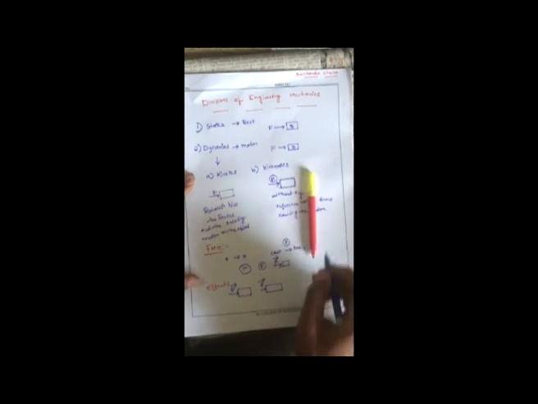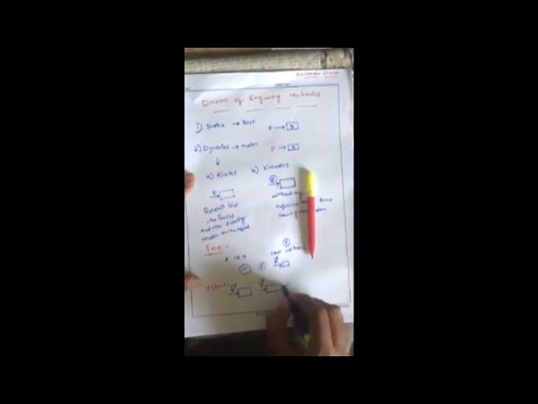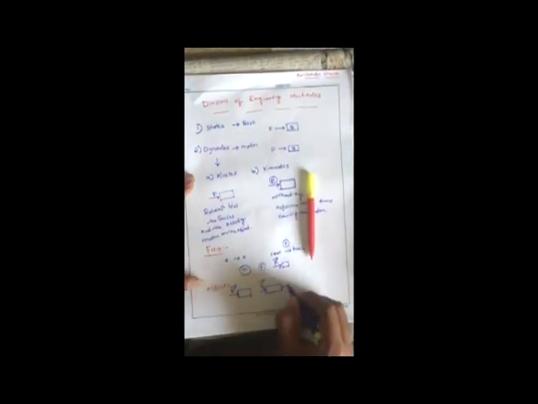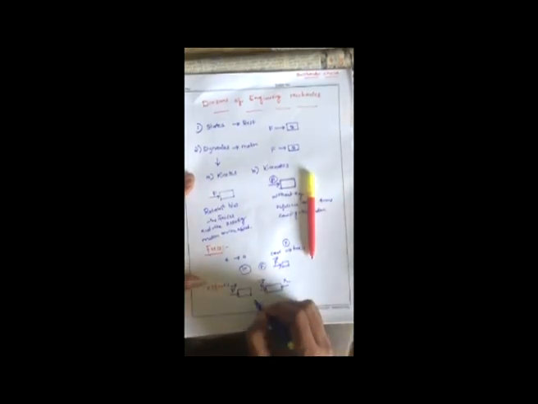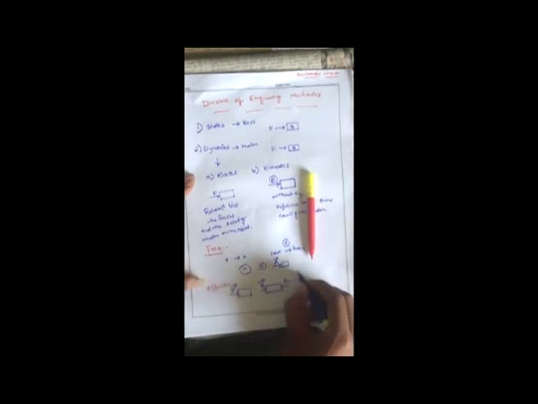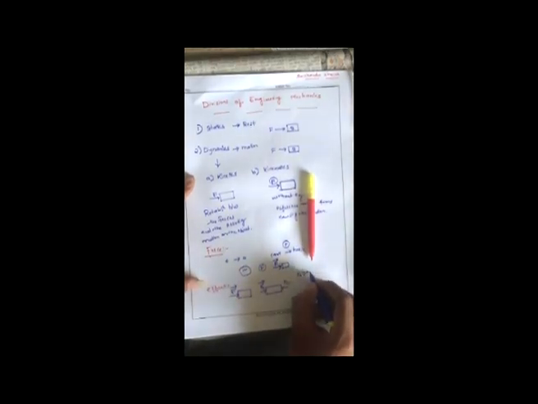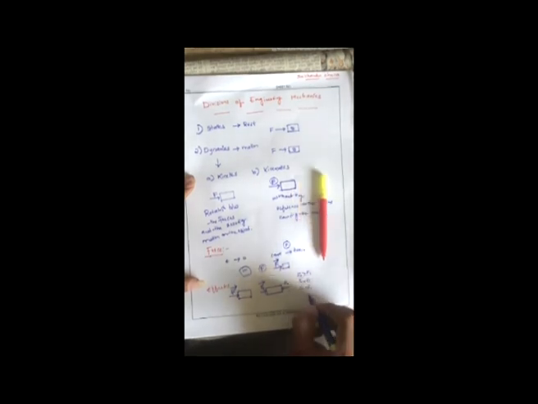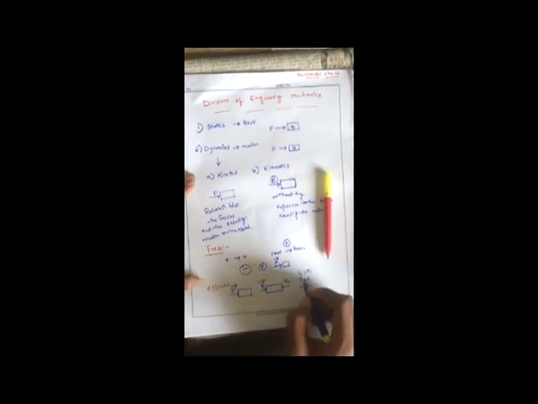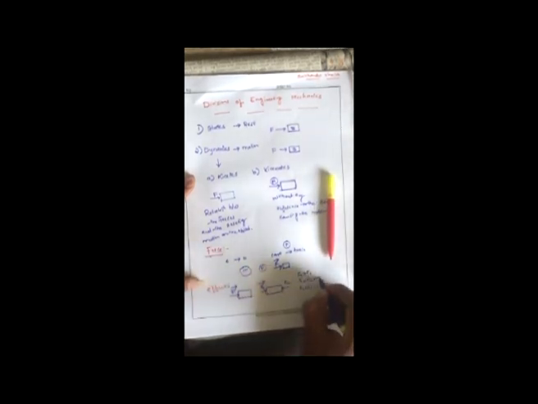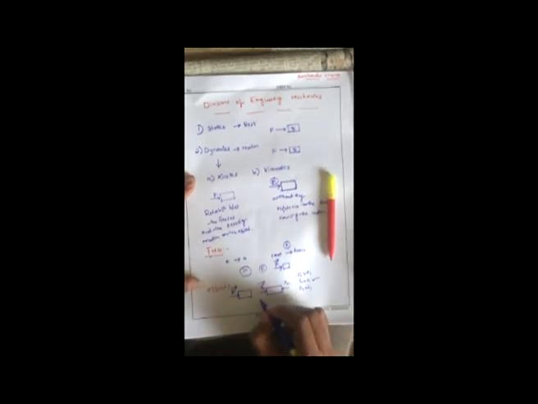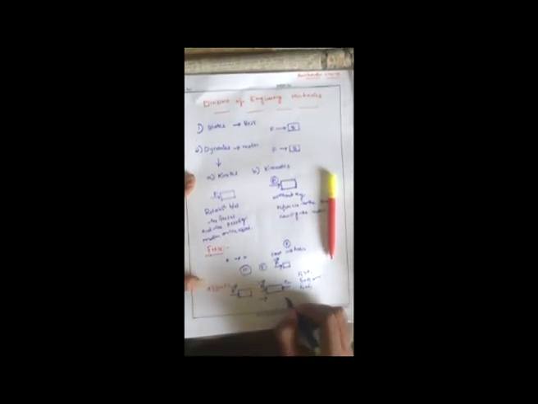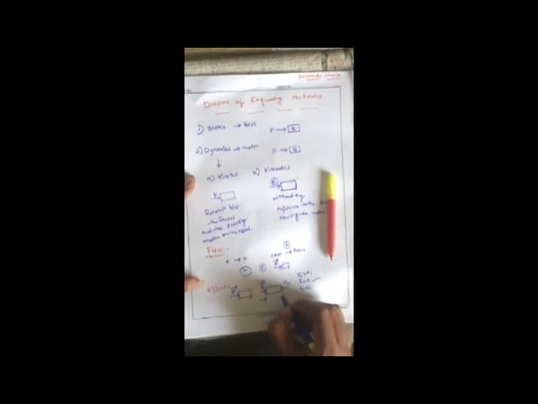Suppose the force I am applying is opposite to the motion. Suppose this force is F1 and I apply another force F2 opposite to this direction. Then F2 may be greater than F1, or F2 equal to F1, or F2 less than F1, whatever the condition. Suppose F1 equals F2, then the body is said to be in equilibrium.